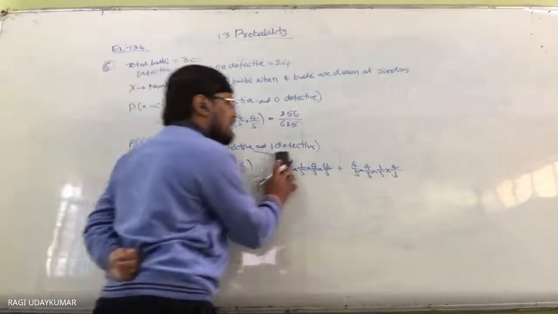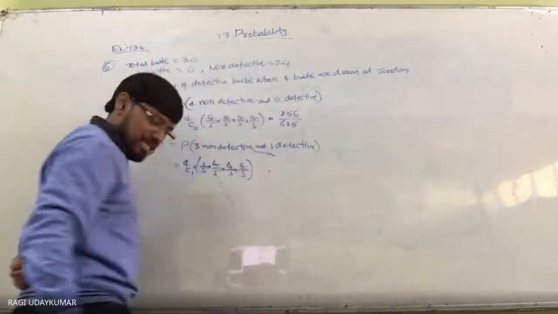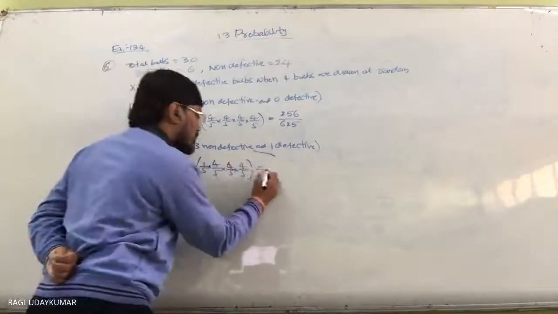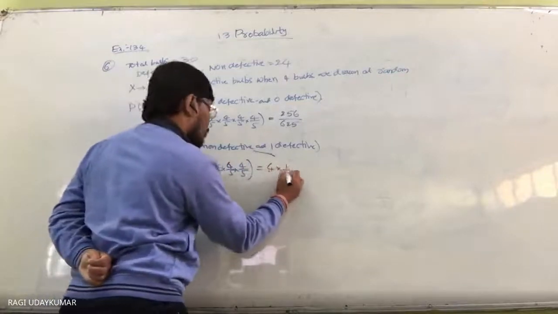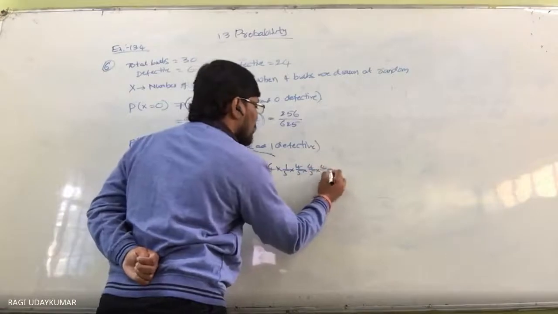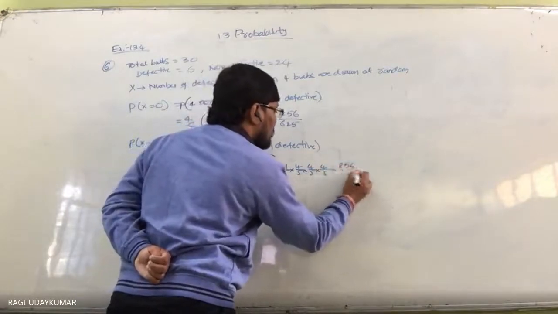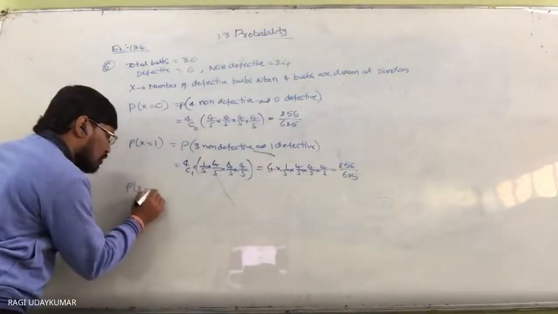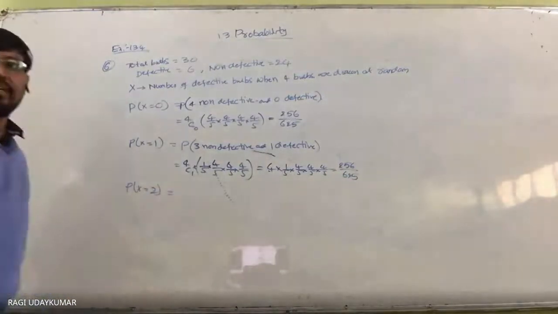So that's why instead of writing like this, it becomes very healthy. You can take into consideration 4C1 directly. So here 4C1 value is 4. 4 into 1 by 5 into 4 by 5 into 4 by 5 into 4 by 5, which is equal to 256 by 625. So probability of x is equal to 2 is nothing but 2 times defective, 2 times non-defective.